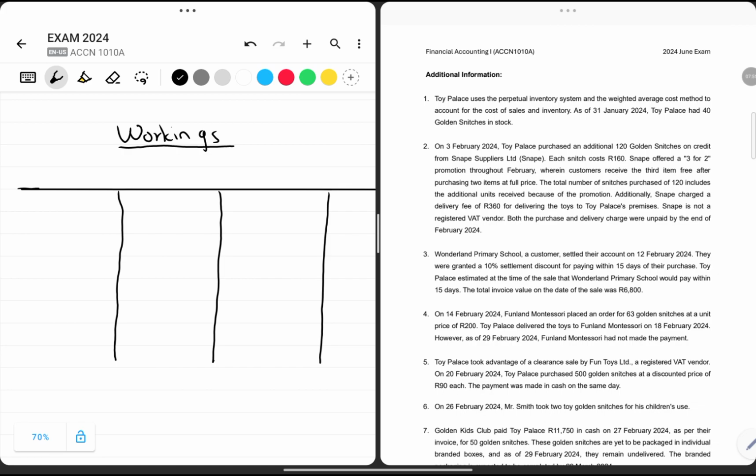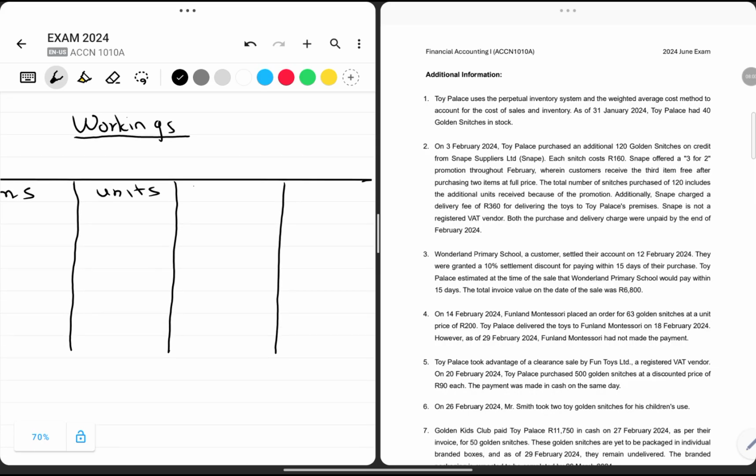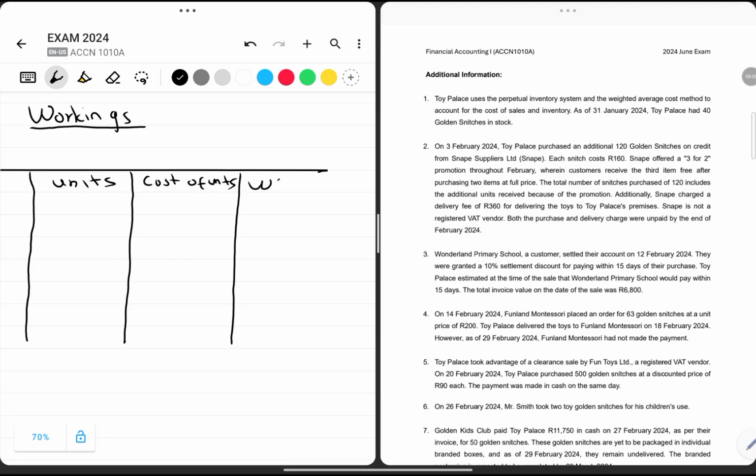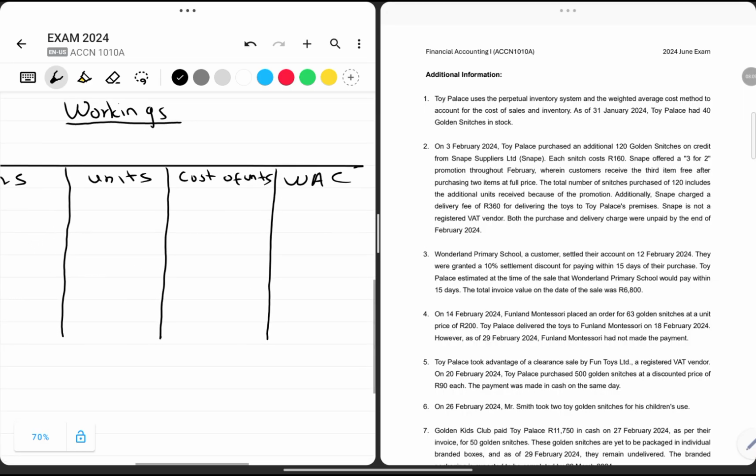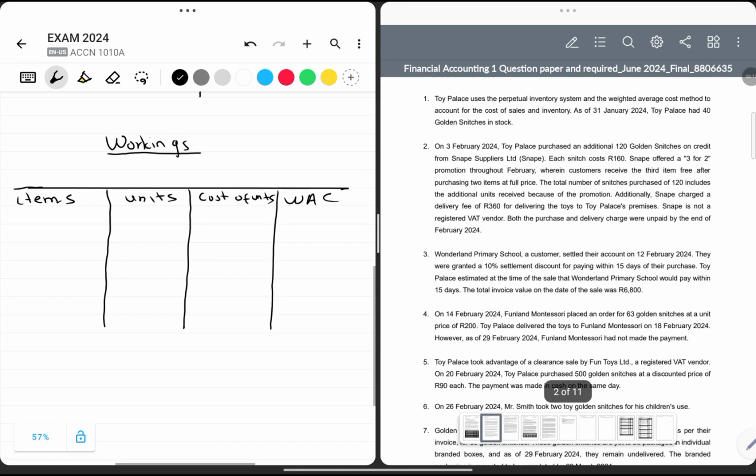Here we can include the items, here we can include the units, here we can include the cost of the units, and here we can include the weighted average cost. So we can use a systematic way of calculating this using this table.